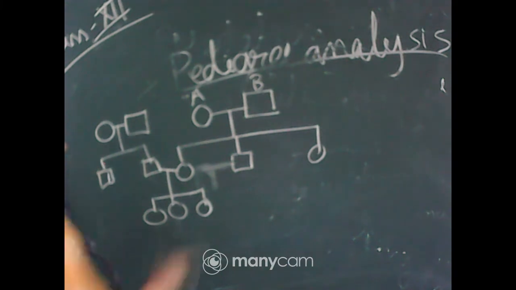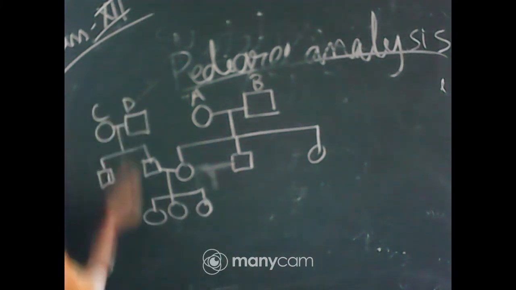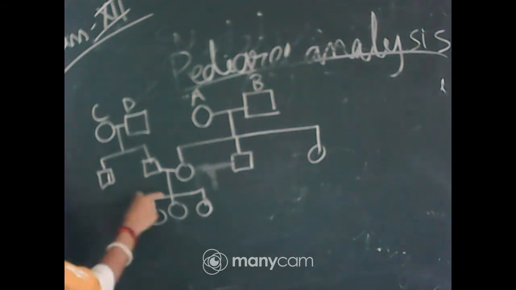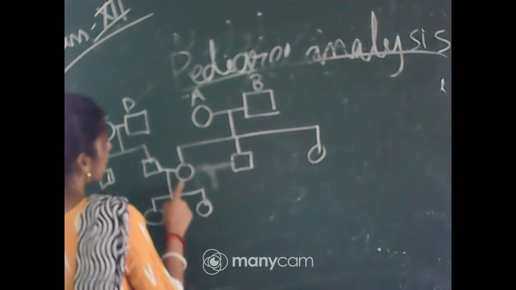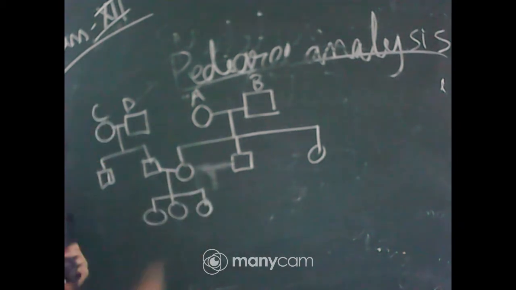Among them 2 are girls and 1 is a boy, and the couple CD is having 2 boys, and 1 boy marries the girl of the couple AB, and they are having 3 girl children.